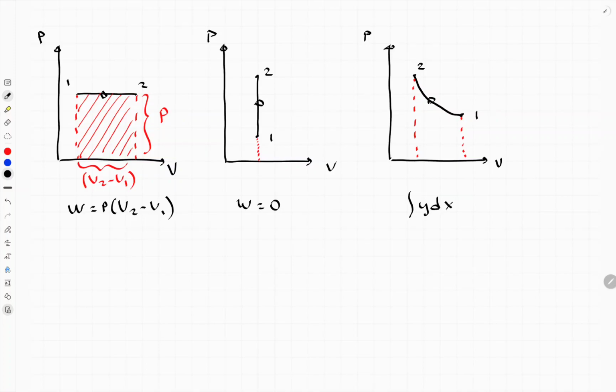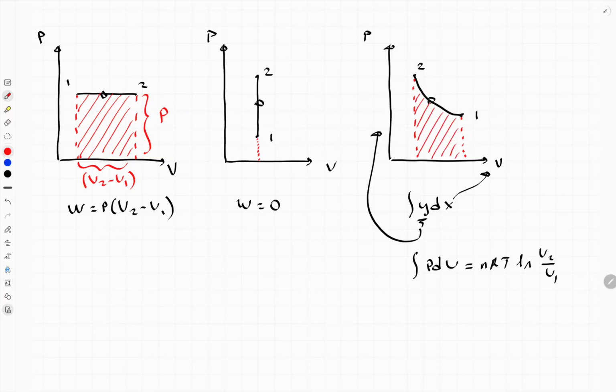In math, this is the y-axis, this is the horizontal axis. In our case, it will be P delta V, which is totally the same as our physical equation, P delta V, and at the end you will get this equation. It means this area is indeed equal to the work, only if you have a PV graph.